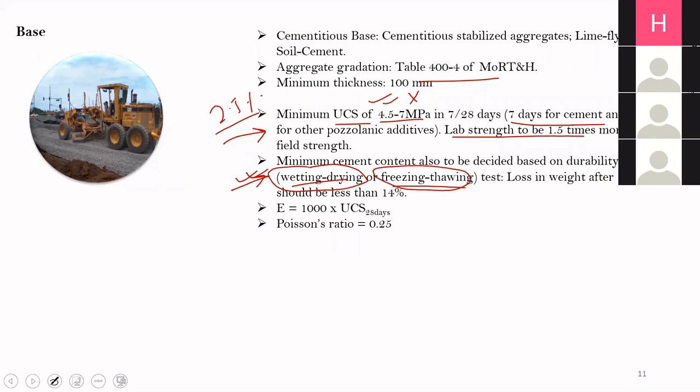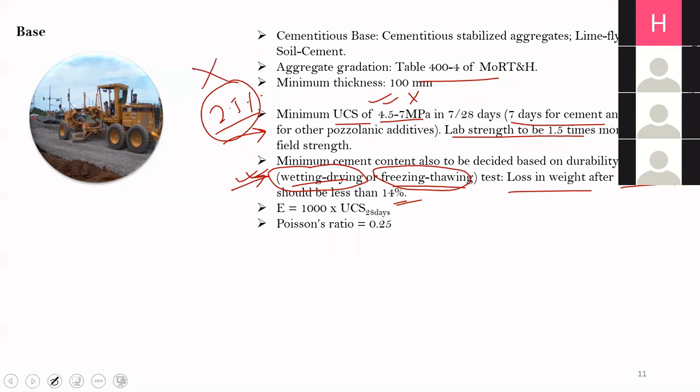So typically we use the wetting drying test. In the wetting drying test, the loss in weight after 12 cycles of wetting and drying should not be more than 14%. Suppose at this 2.5%, the value comes to be more than 14%, which means you cannot use 2.5% as the